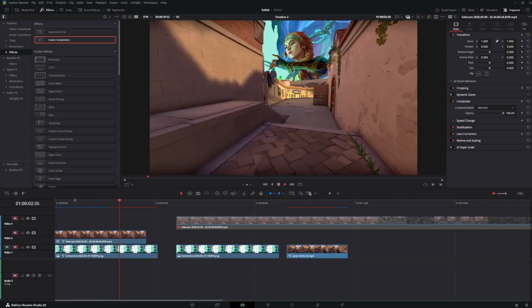Today I'm going to show you how you can make this jigsaw transition for your Valorant edits. We will make a normal version, like this, and the pop-up version of the jigsaw transition.